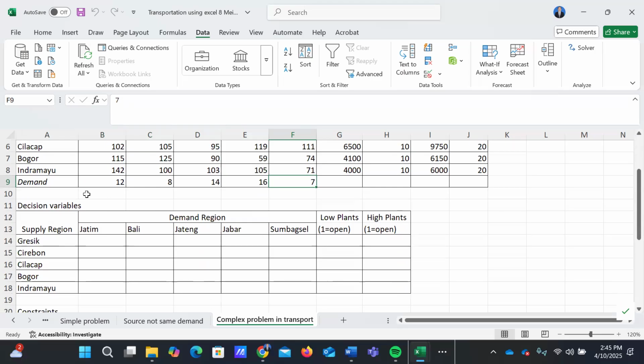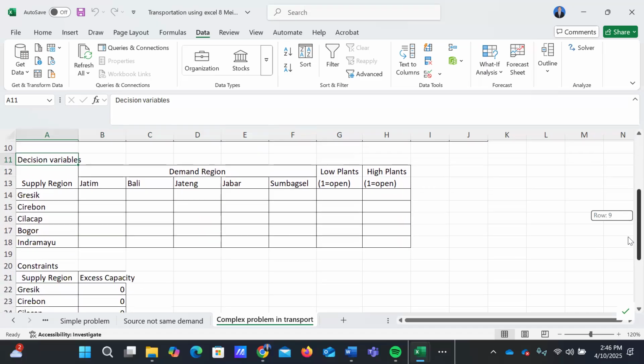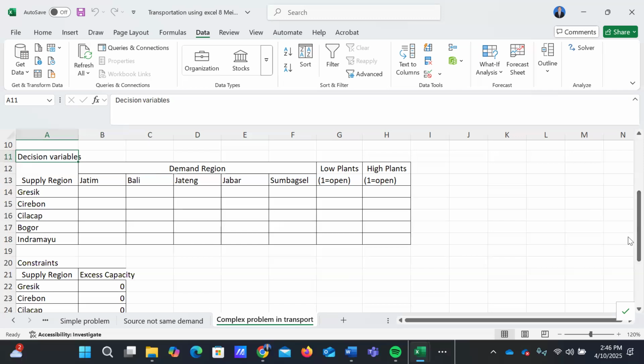Next step, we arrange the decision variables here. What are the decision variables? This is different from our basic problem from the previous discussion. Here we have two decision variables.